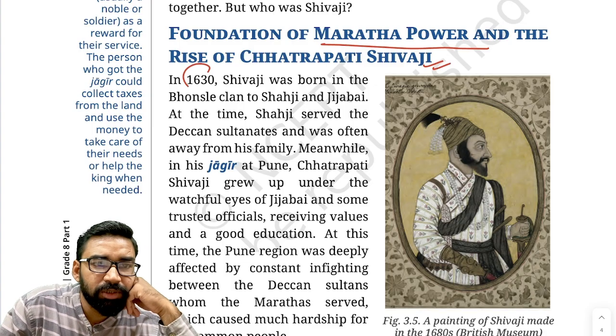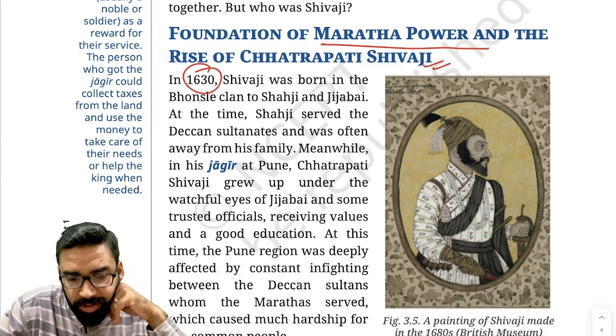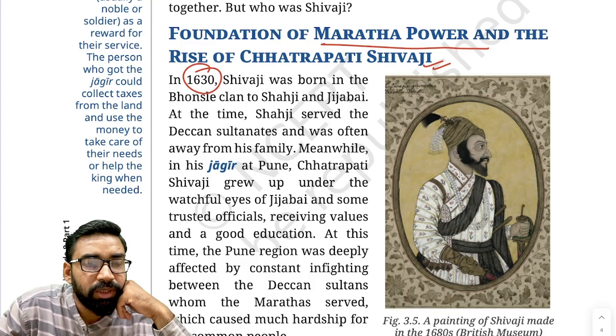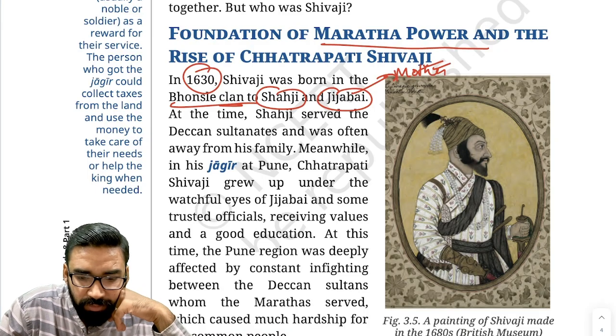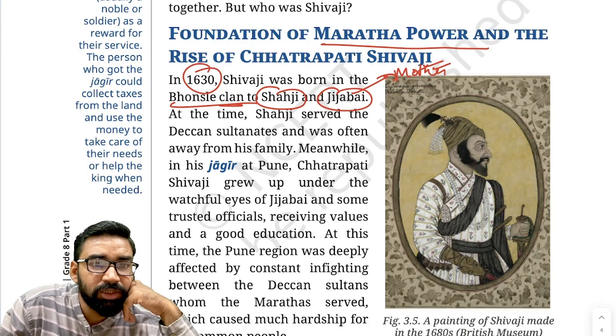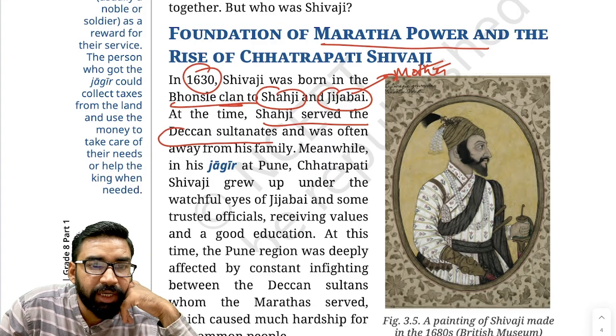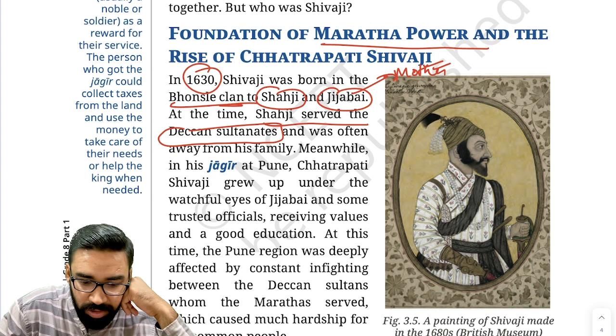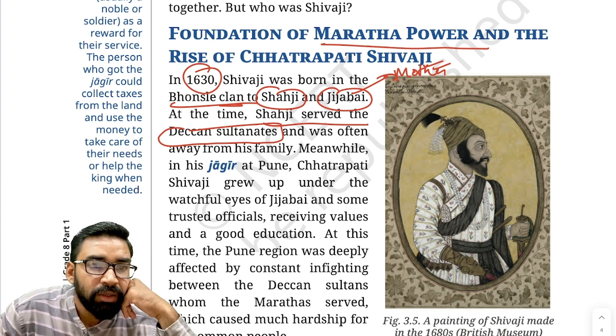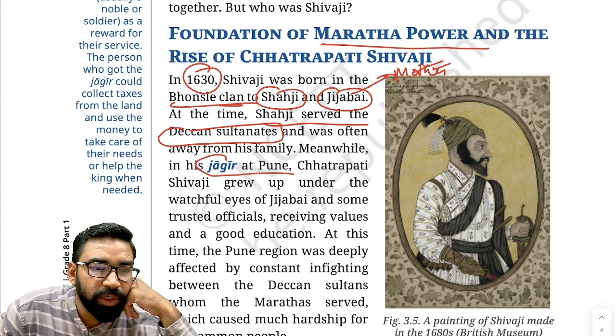Now, Chhatrapati Shivaji Maharaj was born in 1630. He belonged to the Bhosle clan. His father was Shahji Bhosle and his mother was Jijabai. Shahji served the Deccan Sultanate. His father was serving in the Deccan Sultanate, and his Jagir was Pune.